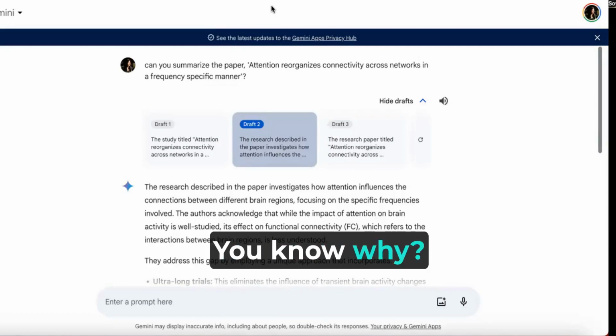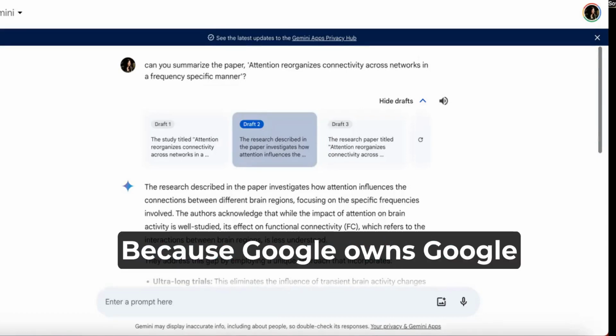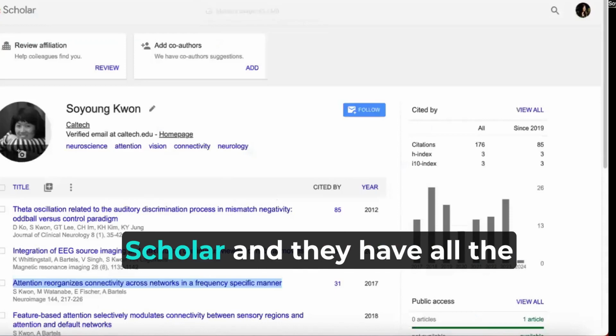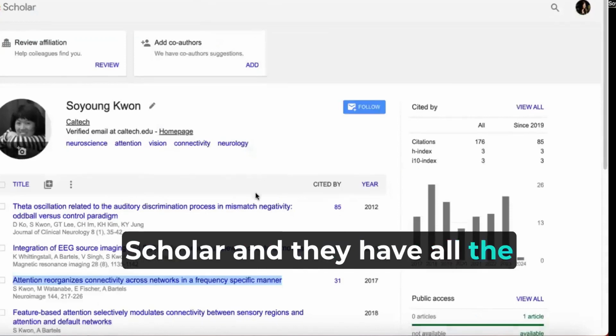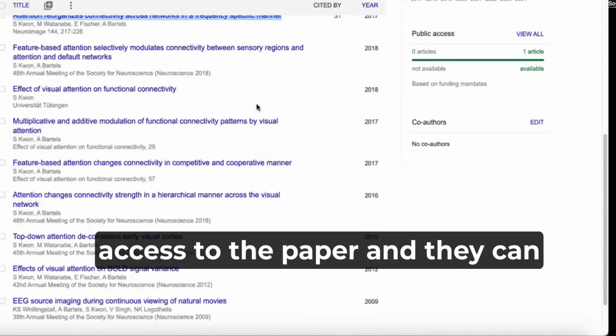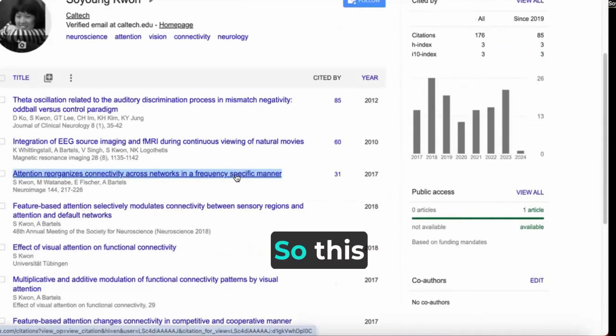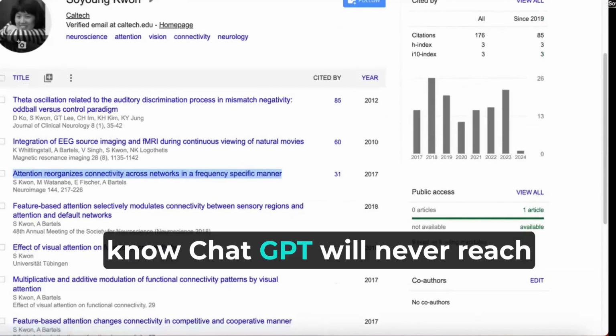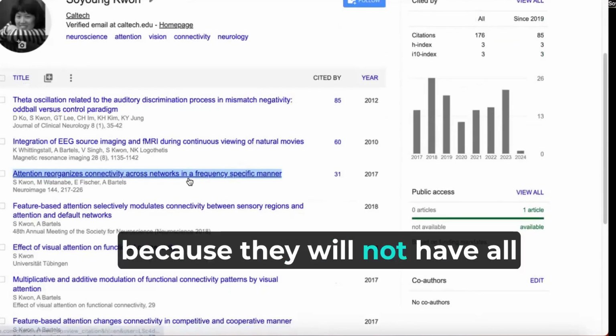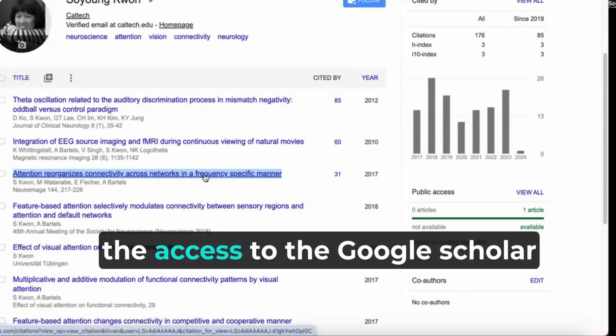You know why? Because Google owns Google Scholar and they have all the access to the papers and they can actually go into the manuscript itself. So this level, ChatGPT will never reach because they will not have all the access to the Google Scholar pages.